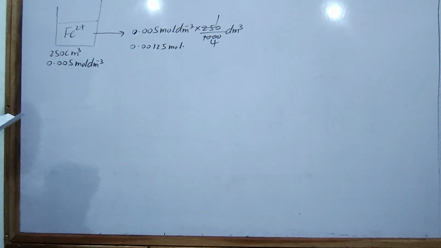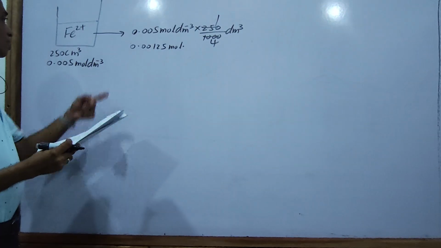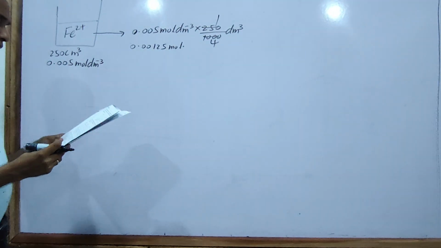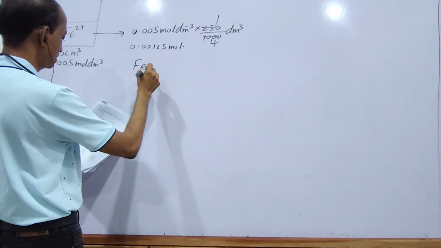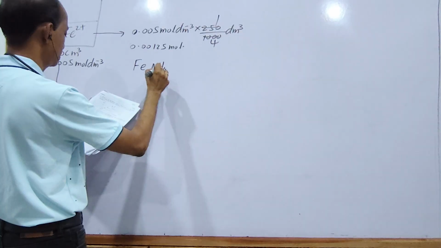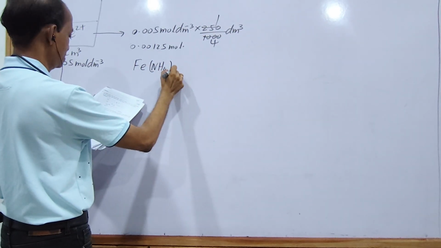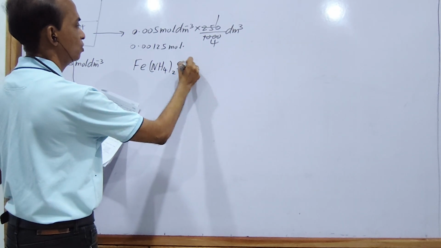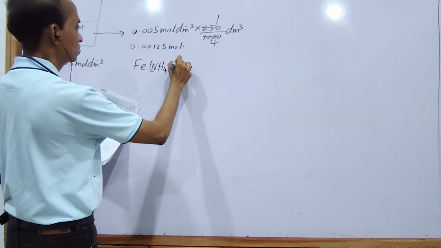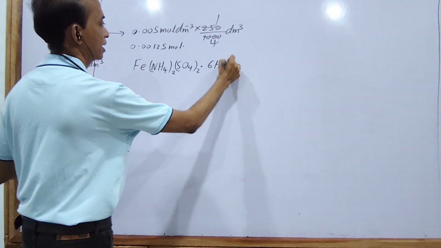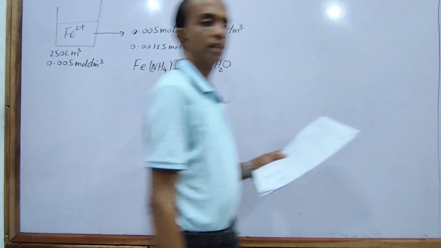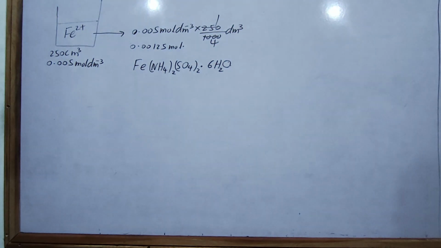Then this Fe2+ ion, how do we get it? They use a compound. That compound contains Fe, NH4, the salt Fe(NH4)2(SO4)2 and also 6H2O, a hydrated salt. The purity of that compound is 80%.